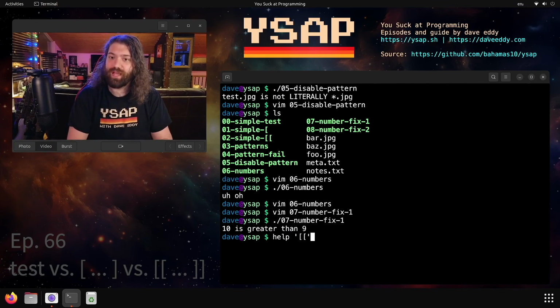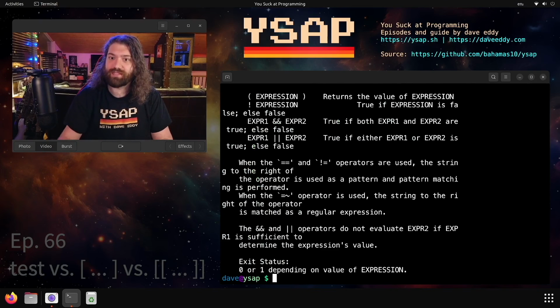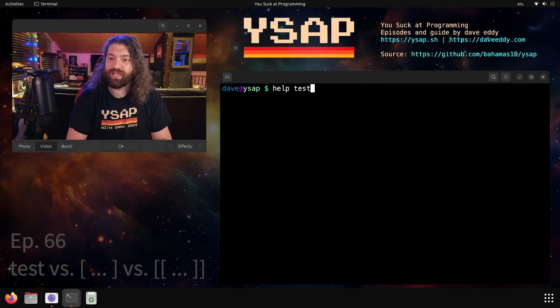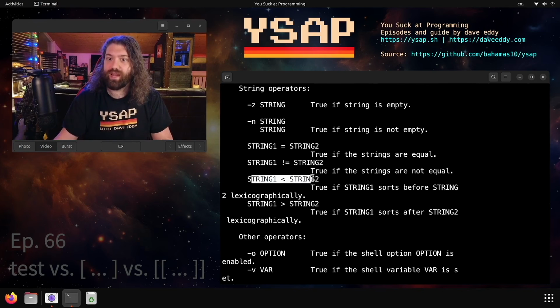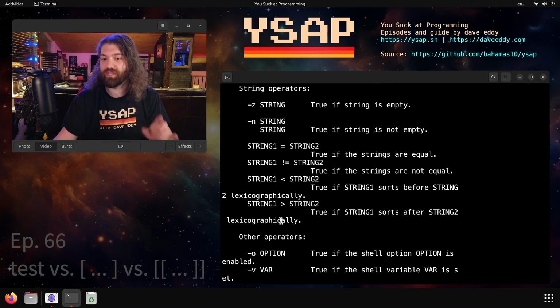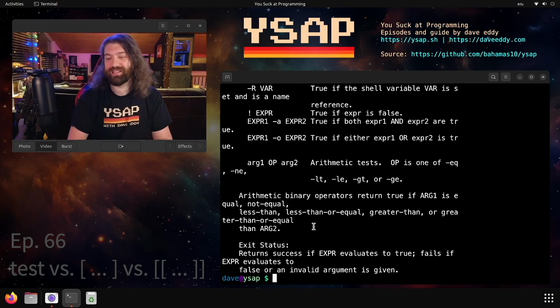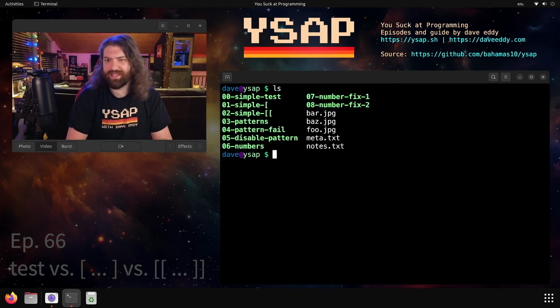Well, let's pull up the help page for square brackets, and there's going to be a whole bunch of stuff here. In fact, a lot of them are inherited from tests. So let's pull up that and let's go here. String less than, string greater than. True if string 1 sorts after string 2 lexicographically. So it's doing basically alphabetical sort lexicographically. I think that's how you pronounce it.